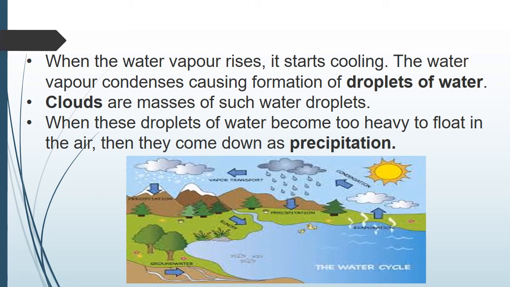The moisture in the air, we call it humidity, right? In the air, if more water vapor is there, we call that day a humid day. If the air becomes very hot, its capacity to hold water vapor will increase. So much water vapor will be there. If water vapor rises, it starts cooling. The water vapor condenses and forms droplets of water like cloud. When cloud becomes too heavy, it falls down as precipitation. Okay, children?